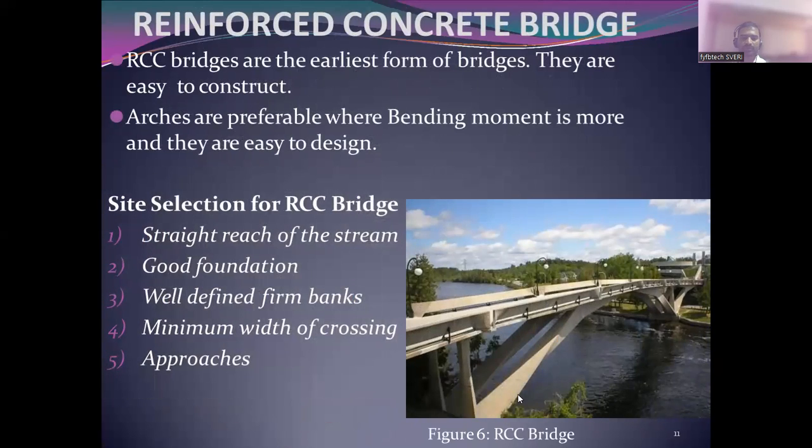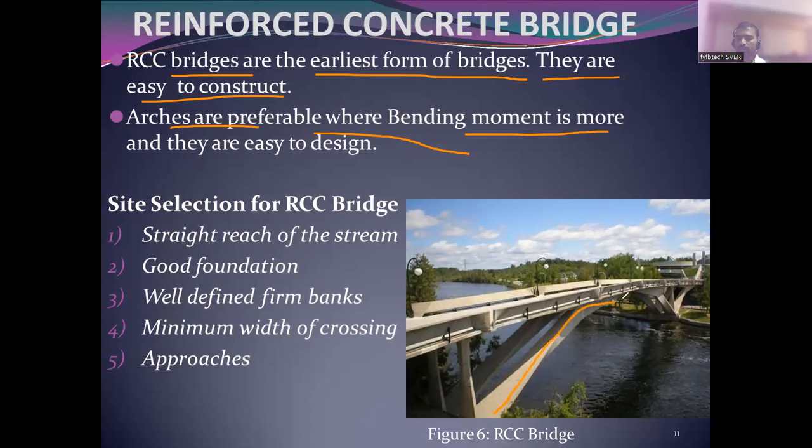RCC bridge. Again, there will be different codes for the RCC and steel. The RCC bridges are the earliest form of bridges. They are easy to construct. Arches are preferable where bending moment is more. Whenever the bending moment is more, in that case we prefer arch bridges, and they are easy to design. What is this arch? What is bending moment? When you come for higher study, at that time you will study it. It is a point on civil and mechanical.